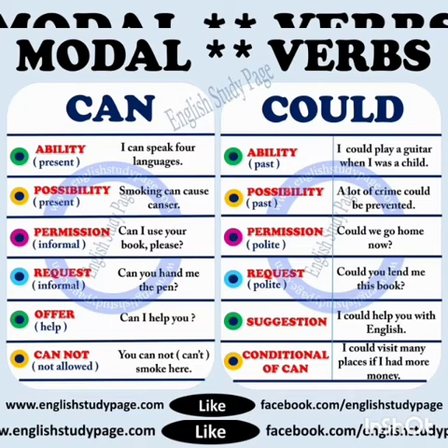Suggestion. I could help you with English. So, you are suggesting. Next, condition. I could visit many places if I had more money. So, condition. So, if I had more money, I could visit many places. So, in case of condition, could is used. So, the past tense of can is could. So, can is used in present tense, could is used in past tense. The functions are more or less the same. So, in case of permission and the request, the more polite form of asking permission and request, you should use could. You should not use can.